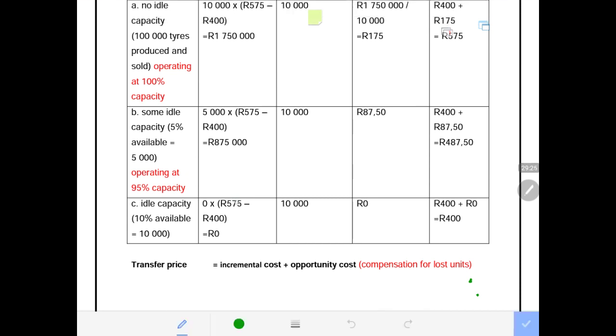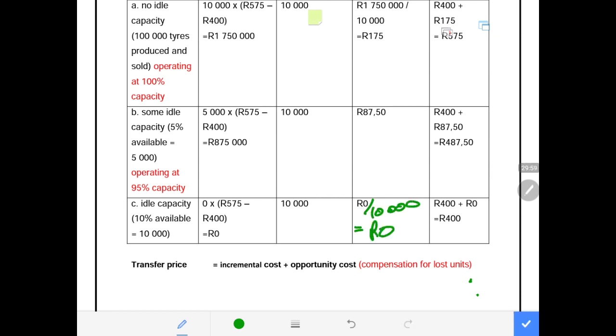So now we need to calculate opportunity cost on lost units. We need to calculate contribution on lost units. Contribution on lost units is the selling price minus your variable cost, which gives us 175. How many units were supposed to be sold externally but are sold internally? 0. So our contribution on lost sales becomes 0. Then we say contribution on lost sales is 0, divided by the number of units that are transferred, being 10,000, that will still give you the same 0.